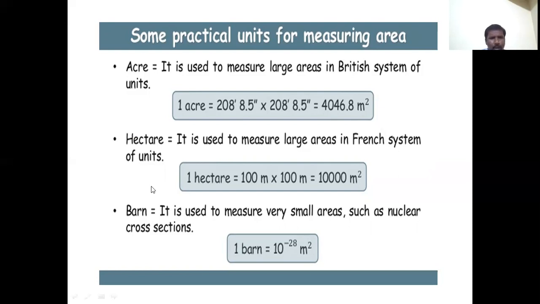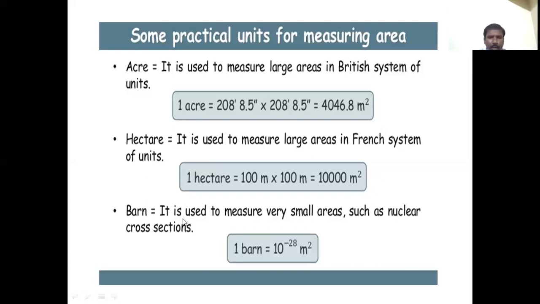Next one is hectare. It is used to measure large areas in the French system, whereas acre is the large unit in the British system. That is 1 hectare equals 10,000 meters squared. That is the value of 1 hectare.